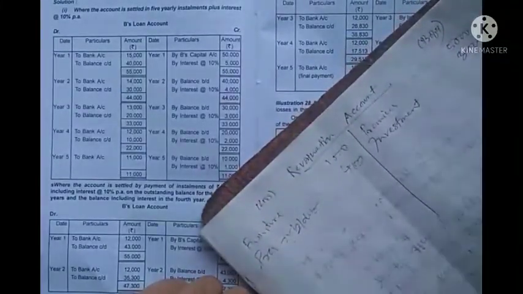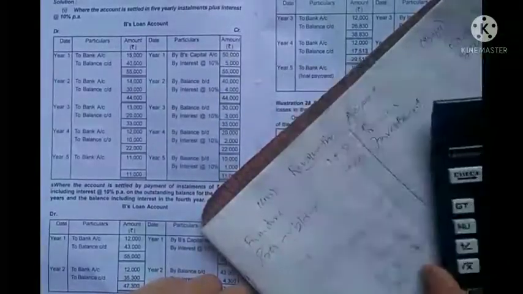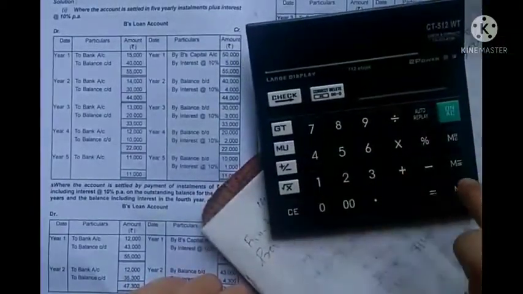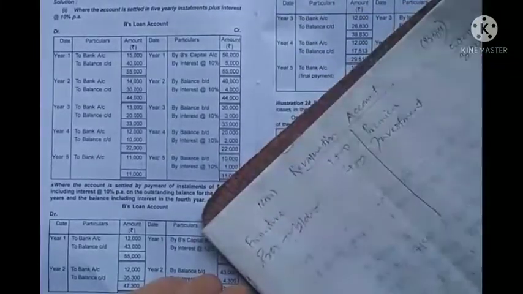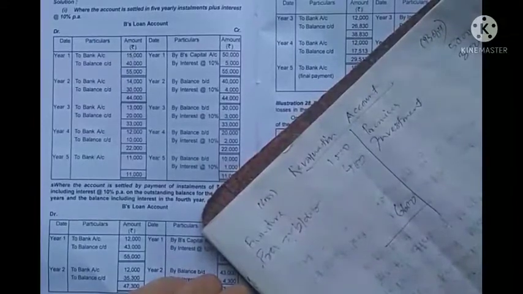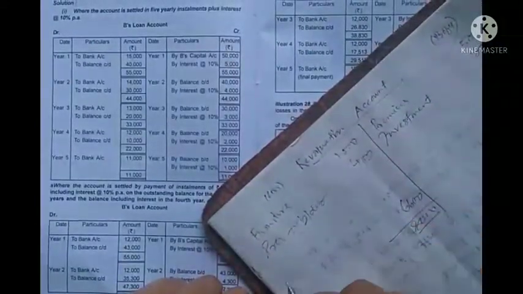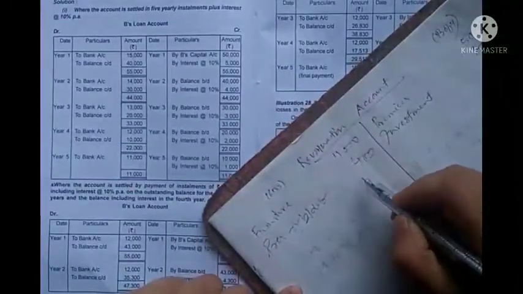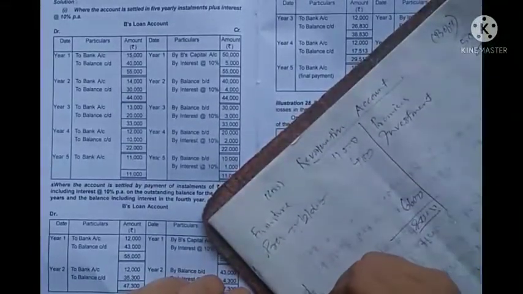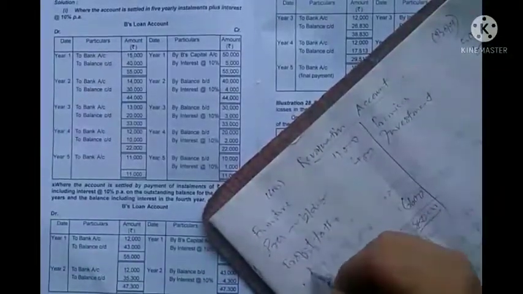3,000. From this 8,000 we have to lessen this loss of 1,400. The remaining balance of profit is 6,600. This revaluation profit goes to the partners.